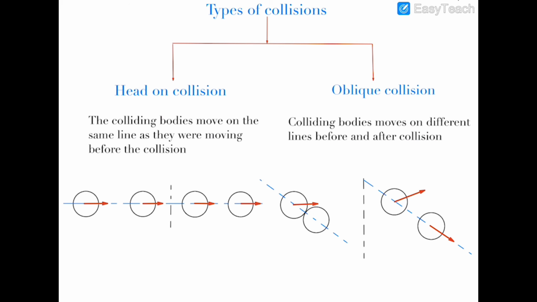So if this body was moving on this line before collision and the other was at rest, after collision it may move on some other line, and it may move off the line of impact. This kind of collision is known as oblique collision.